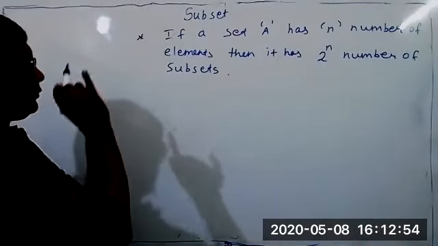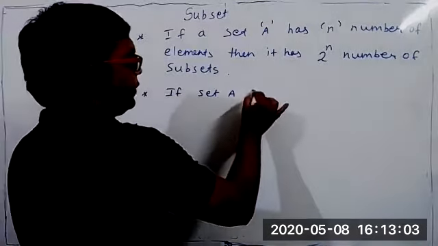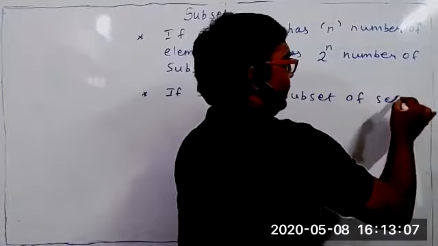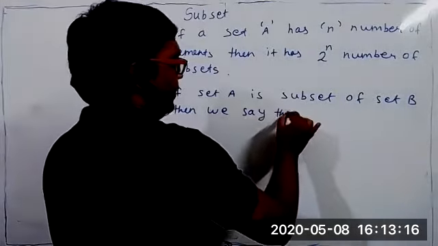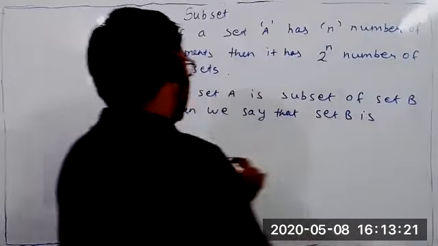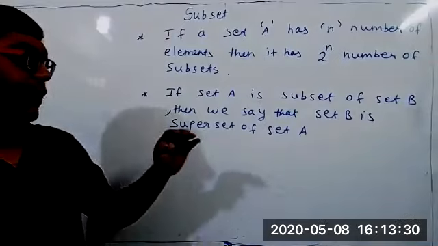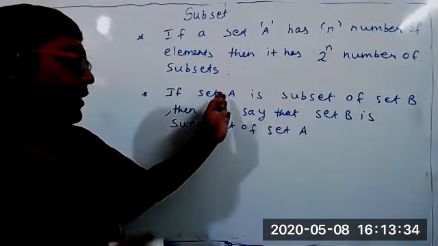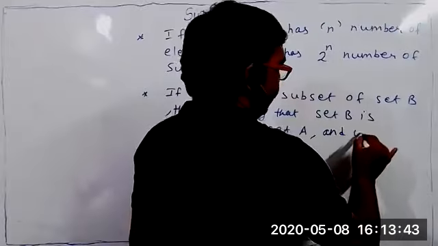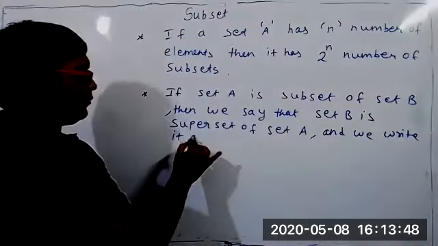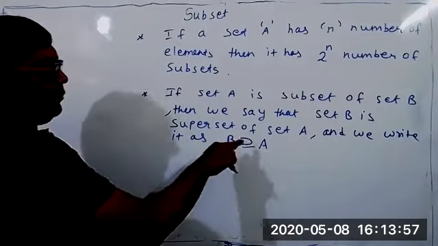Okay. Now, next result, write down. If set A is a subset of set B, then we say that set B is a superset of set A. It means the same thing, just another way to tell it. If A is a subset of B, we can say B is a superset of A, and we write it as B superset of A. Write B first; the symbol just gets flipped.